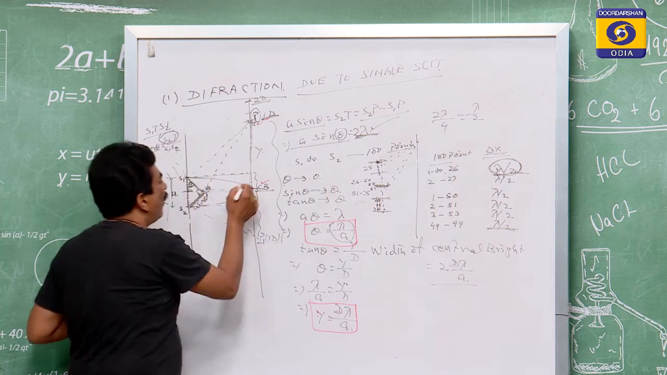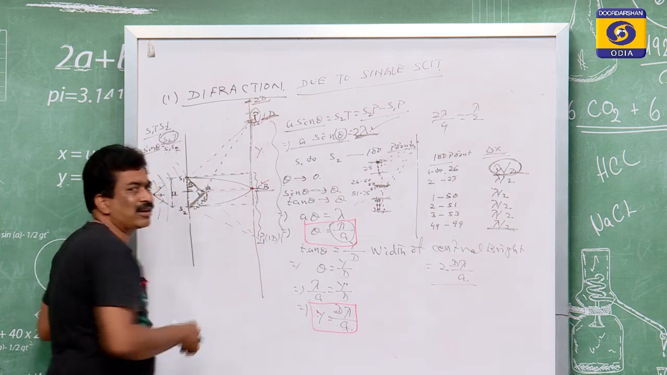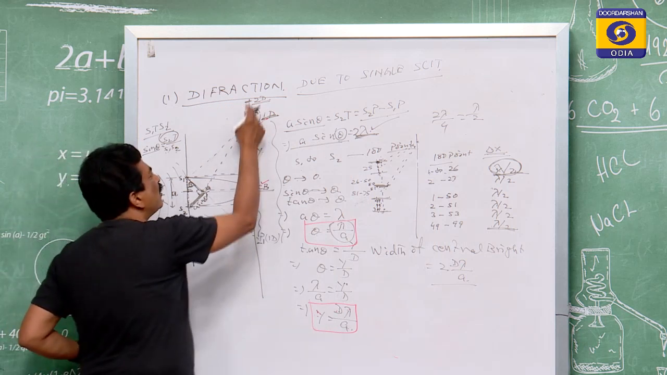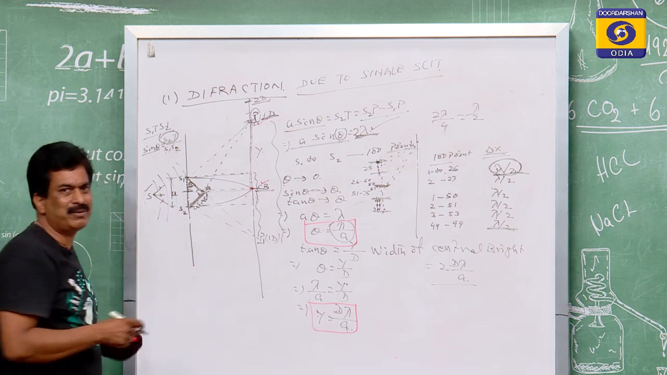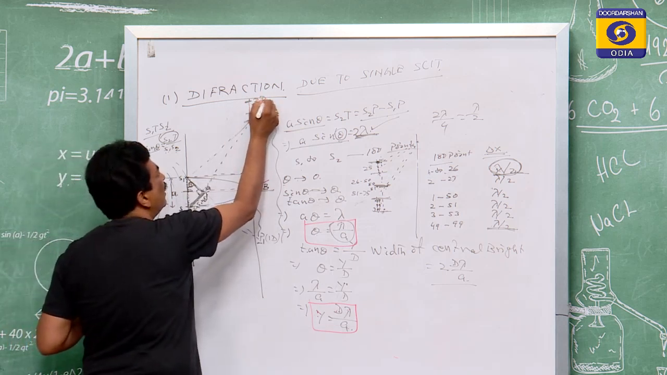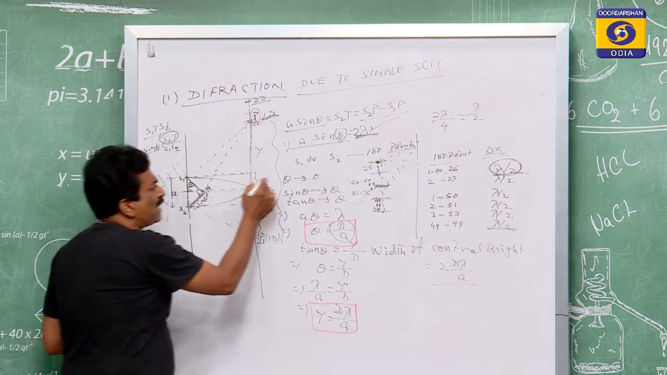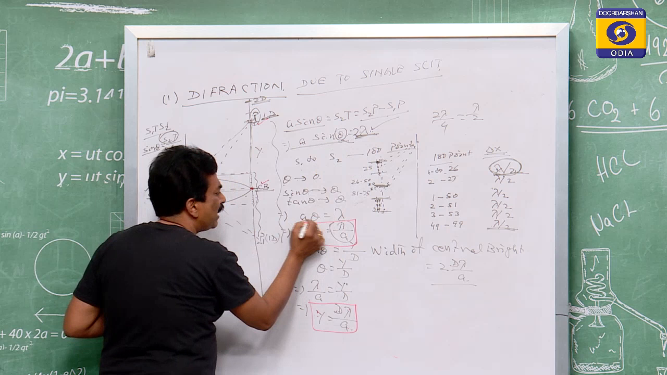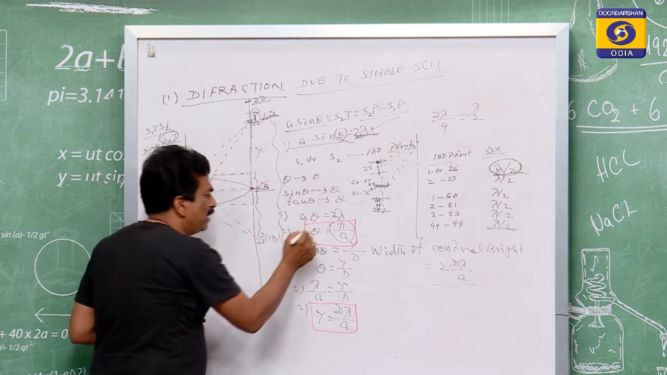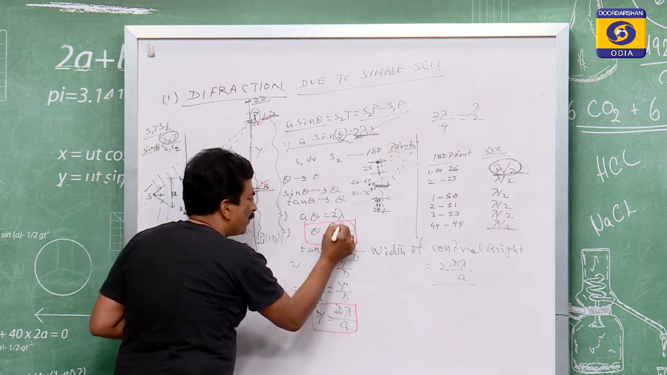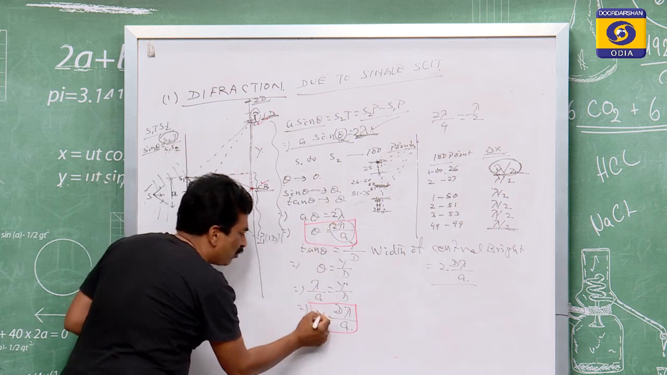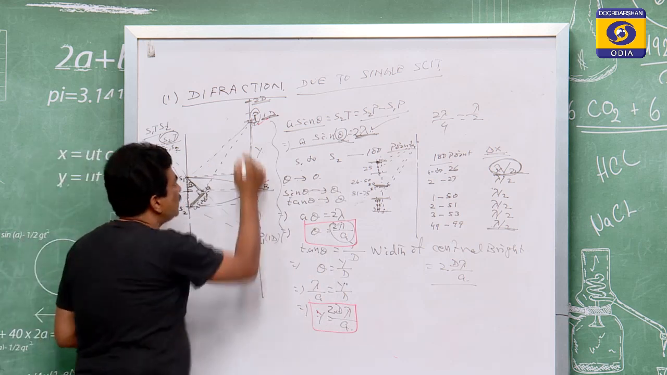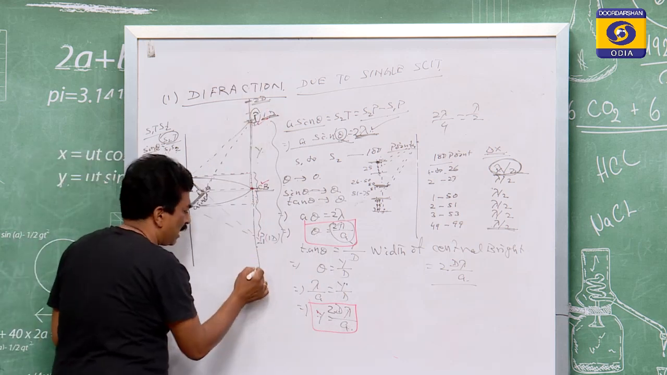Similarly, when they meet at a point, that also produces a dark point, but that dark point is the next to the first dark one. So we will say that is the second dark point. For that second dark point, a sin theta is equal to 2 lambda. When theta is very very small, then a theta will be 2 lambda. So theta will be 2 lambda by a. Similarly, for y, that is equal to 2 capital D lambda by a, and this is the second, third, fourth, fifth.